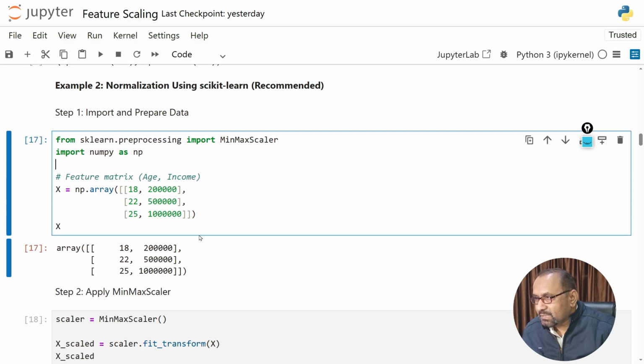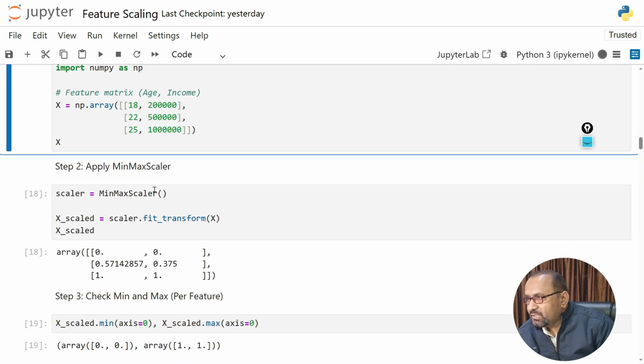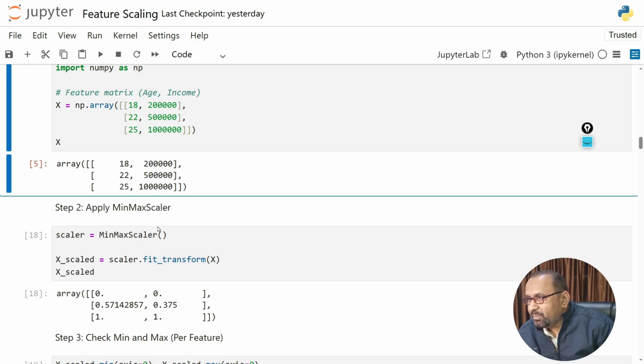This is the data set. You can see this is the data set feature matrix. Two variables are there, age and income. We are storing the values by using an array. The age is 18, and this is the income, 2 lakh, then 22 and 50 lakh. Here is 25 and 1 crore. Okay, so when I execute control and enter, then we need to apply the MinMaxScaler.